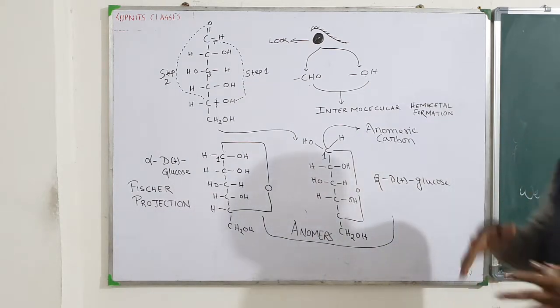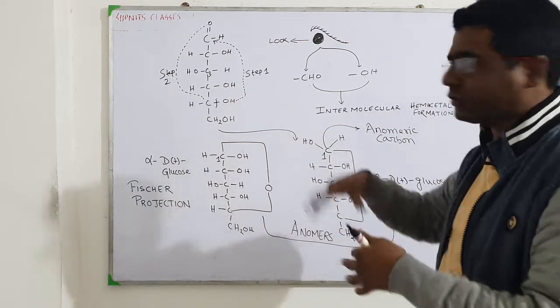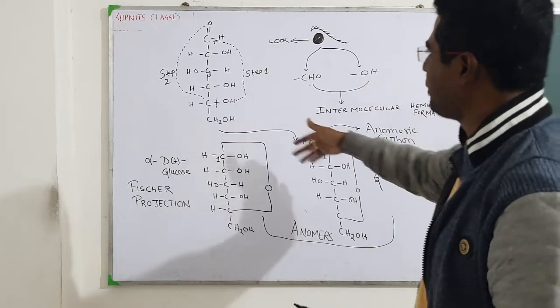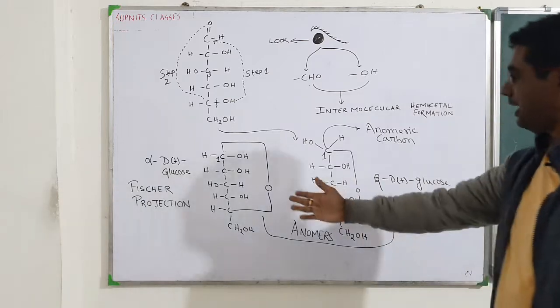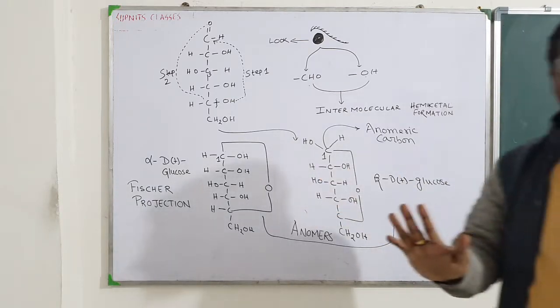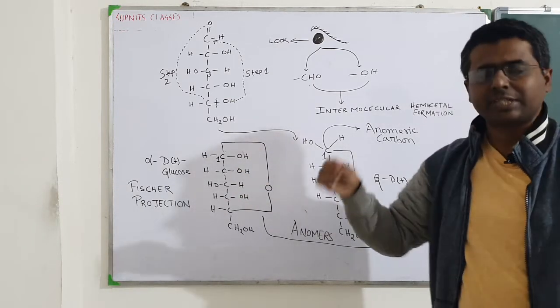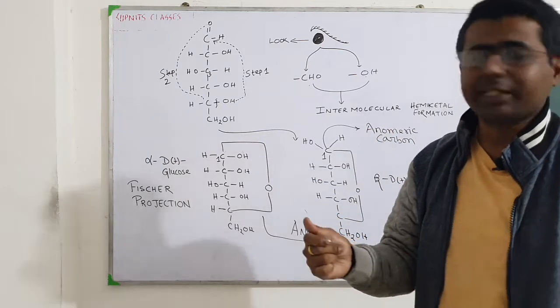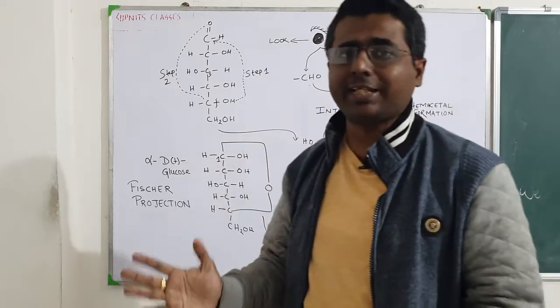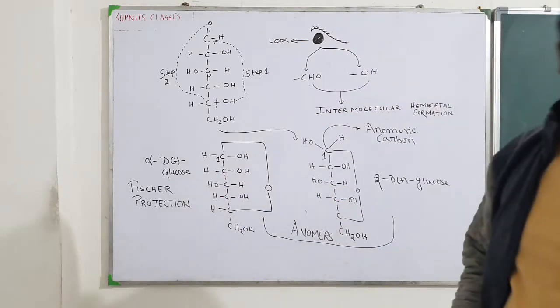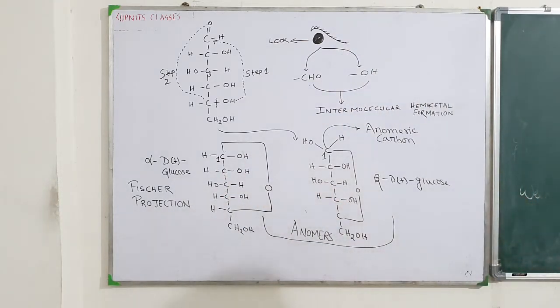It is important for you to transfer from Fischer to Haworth also, which I will teach right now. But at this moment, this is how to convert open chain to closed chain. Alpha D glucose, beta D glucose. Problem is solved. Mutual rotation is explained. The formation of alpha D glucose and beta D glucose is very well explained by this kind of structures. Okay, copy it.